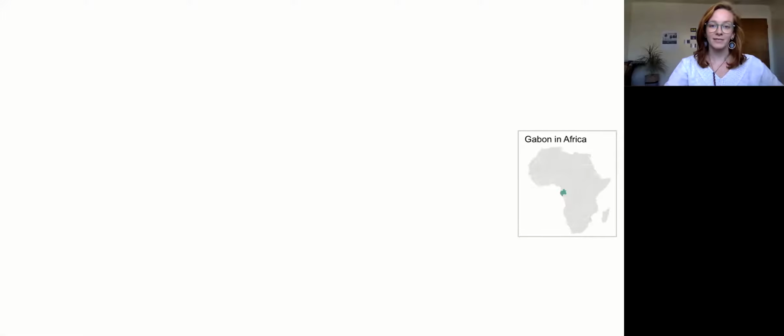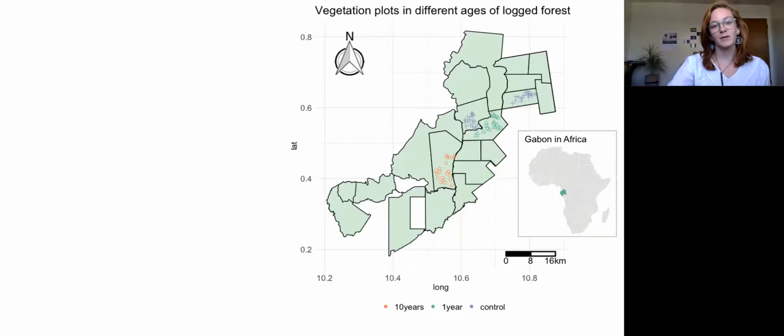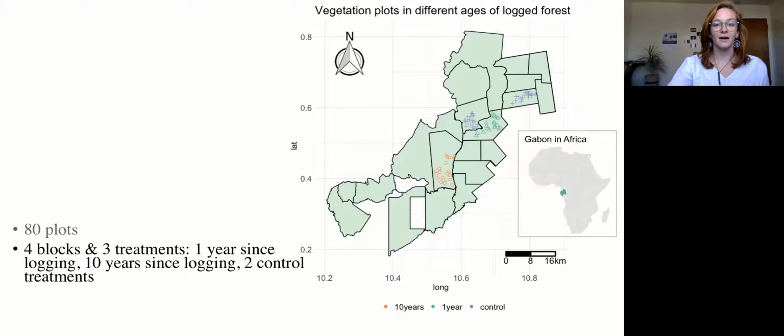We conducted our study in Gabon, which is a country in Central Africa, and we set up vegetation plots across different ages of logged forests in one logging concession in Gabon. We set up 80 plots in total across 4 different blocks representing 3 different treatments.